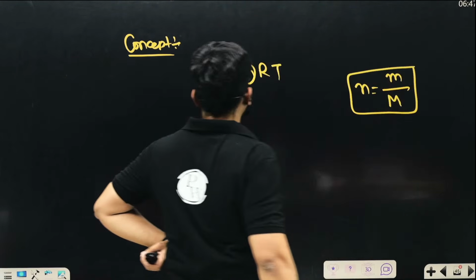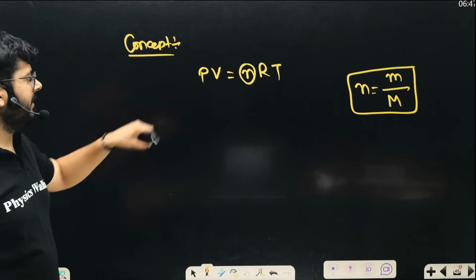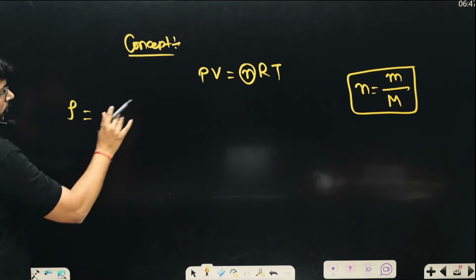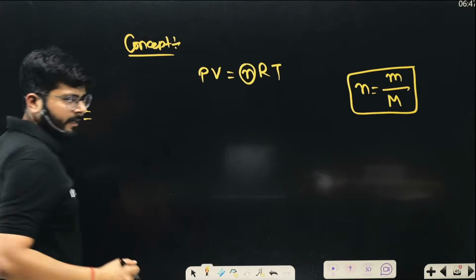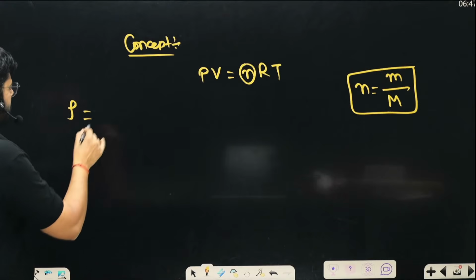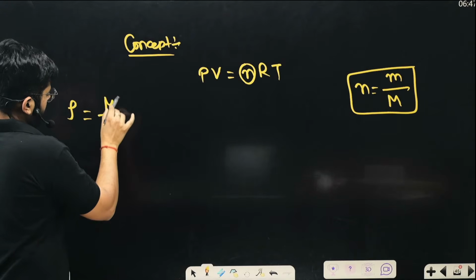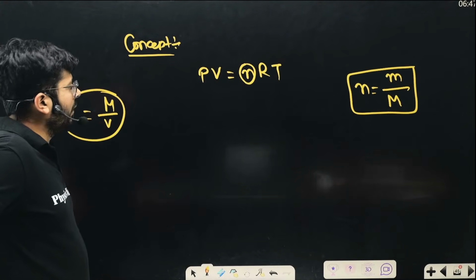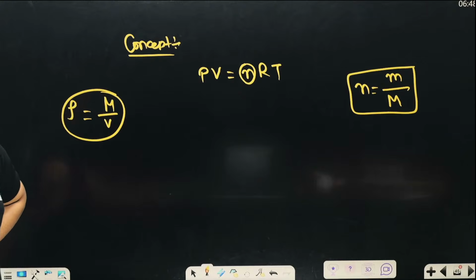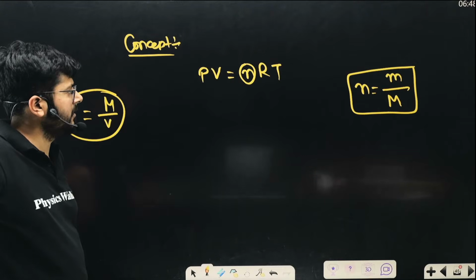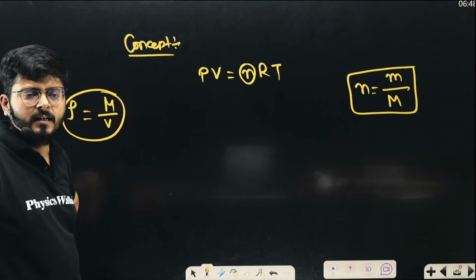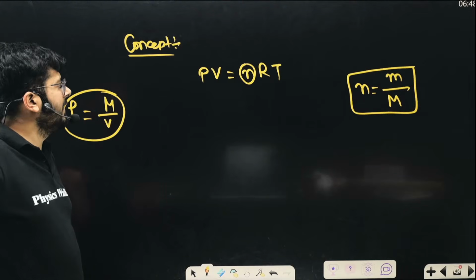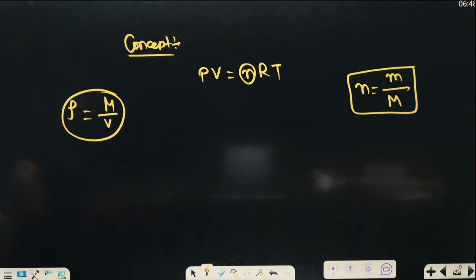Now, if I want to convert this expression in terms of density, density is mass per unit volume. How can I get that? Very easily, I can simply put this relation in terms of density.